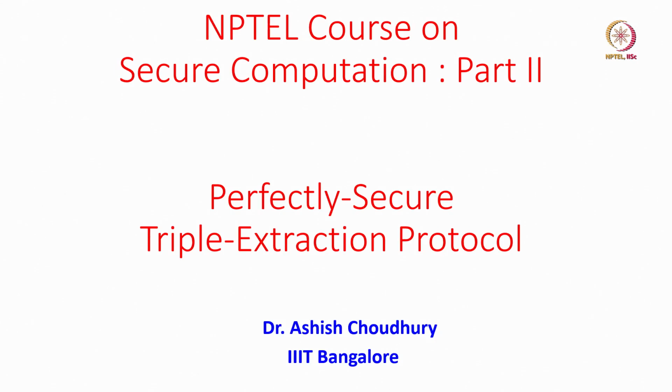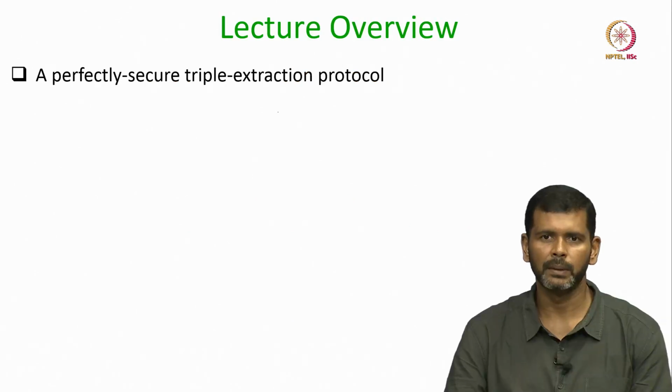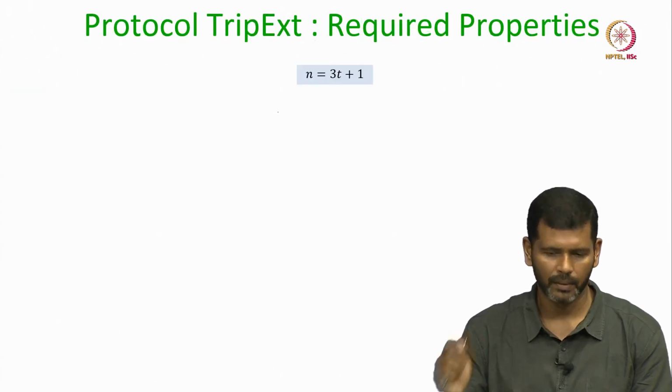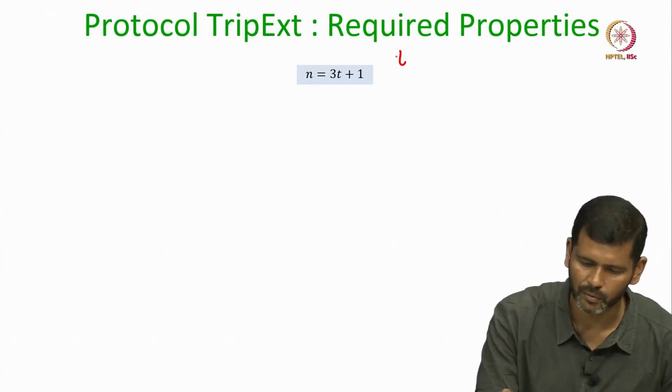In this lecture we will see the instantiation for the second component of our framework for the pre-processing phase protocol, namely the perfectly secure triple extraction protocol. So, what are the required properties? We are in the setting where t is less than n over 3.